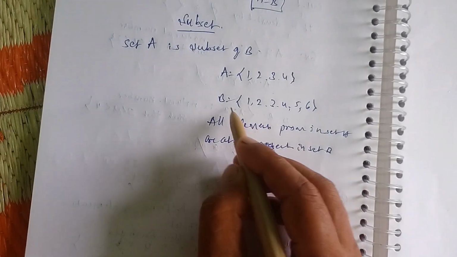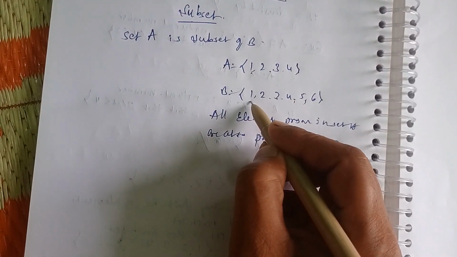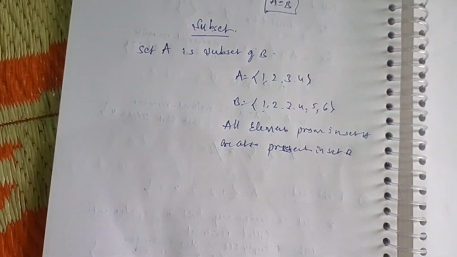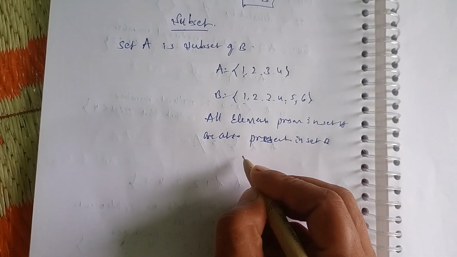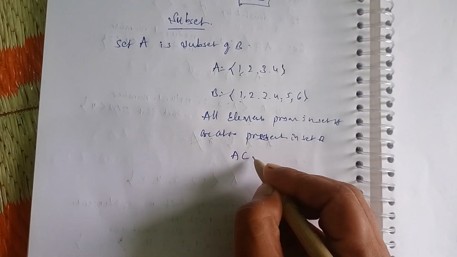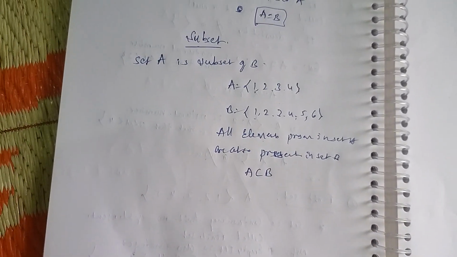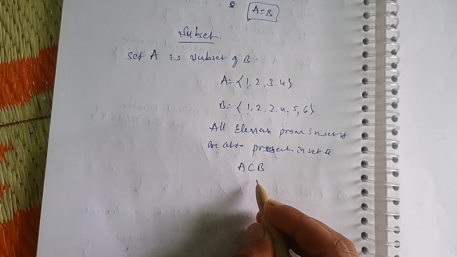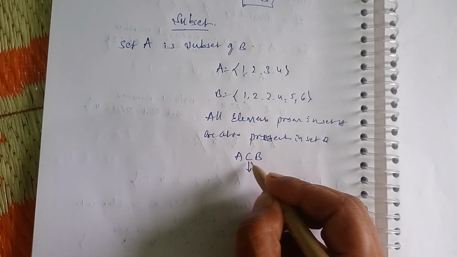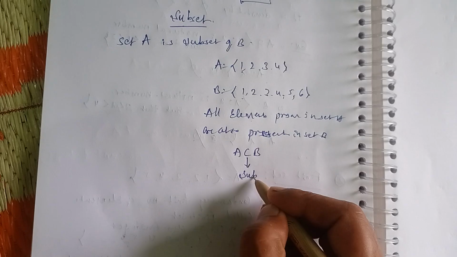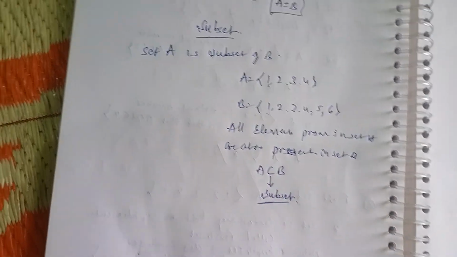Here, look at this. The 1 is present in A, and it is also present in B. So this we call A is a subset of B. We call this symbol a subset.